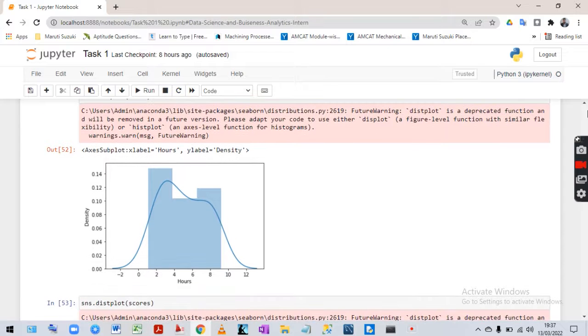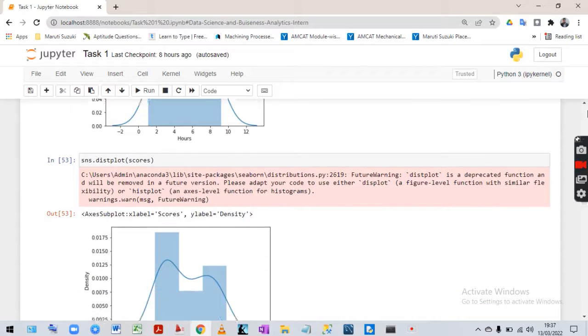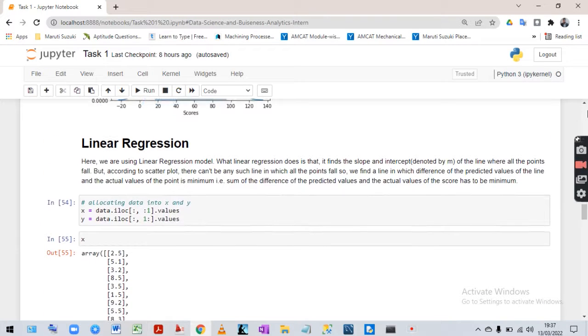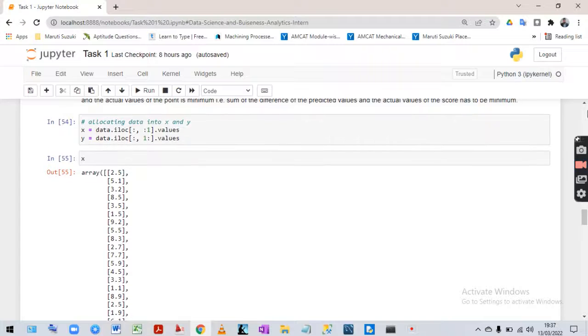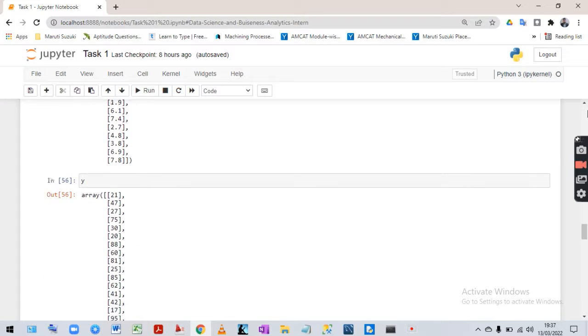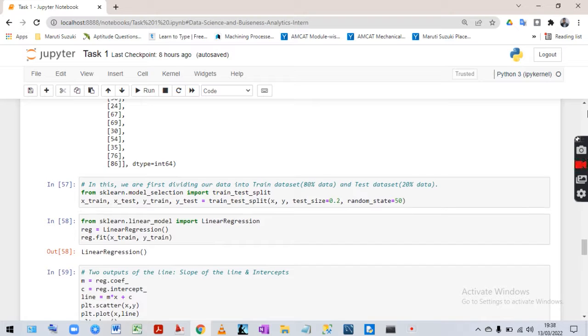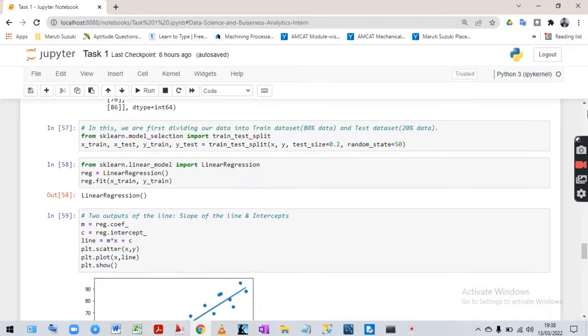So we are doing this distribution plot on hours and scores. It shows us the ranges of these hours and scores. After that we are doing this linear regression analysis. So we have to get all the values of the data in x and y accordingly. In x we are getting the number of hours, and in y we are getting the score of the student. After that we are splitting our data into two data sets, where the training data set contains 80% of data and the test data set contains 20% of data.